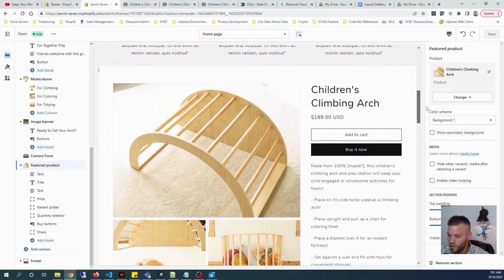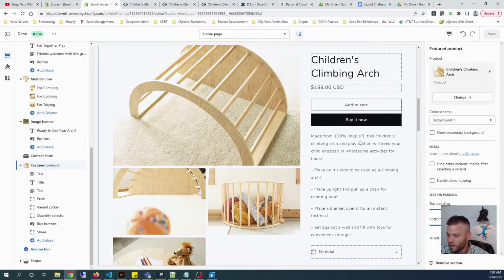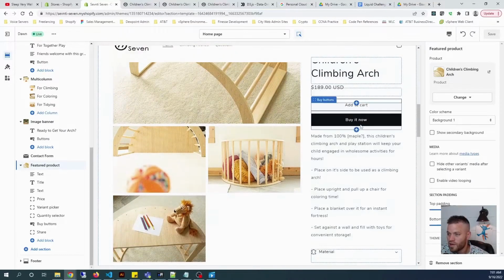You can see that over here it has the title, it has all of the photos, and then it has the description and then the drop down menu as well.